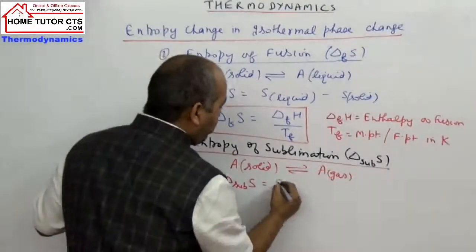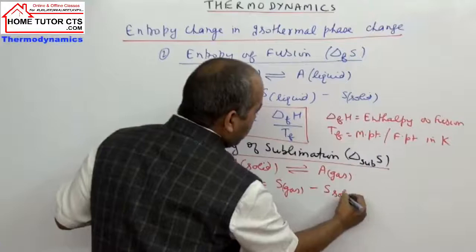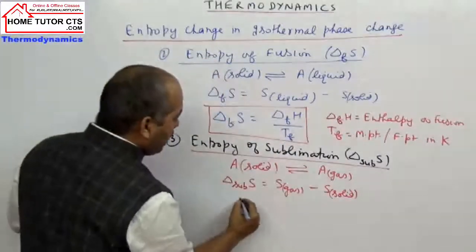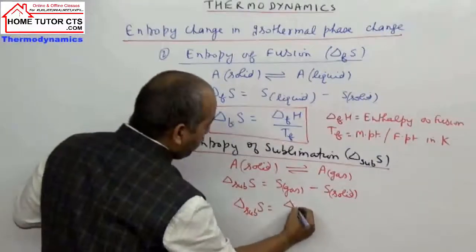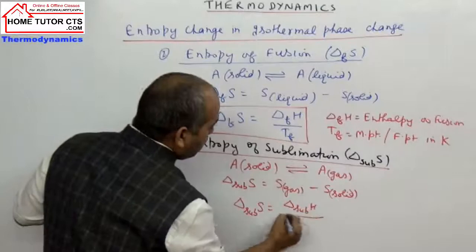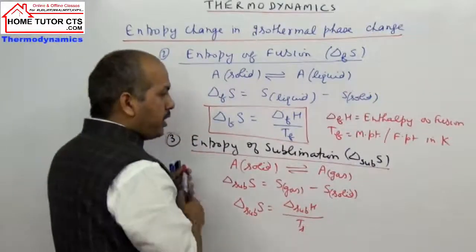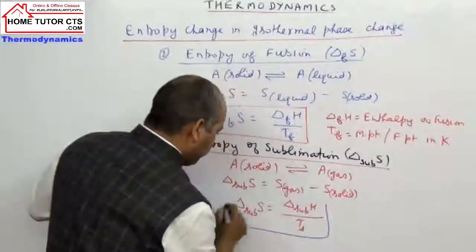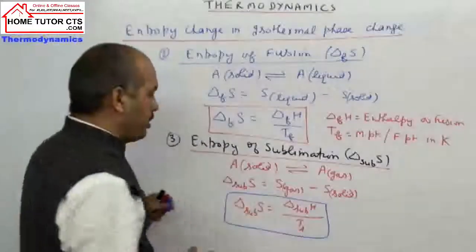It can be taken entropy in gas phase minus entropy in solid phase, or like the previous relation, I can write entropy of sublimation is equal to enthalpy of sublimation by Ts. Ts can be taken here as sublimation temperature.